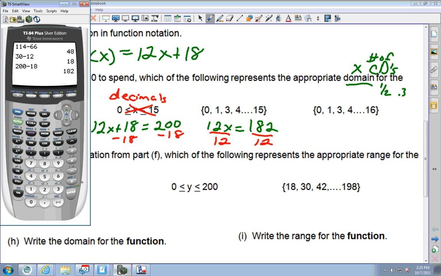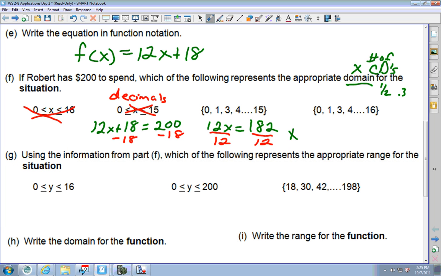Let's press divide by 12 and press enter. I get 15.1667, so x equals 15.1667. Well, if I go up to 16, that's going to cost me too much money, because 12 times 16 plus 18 is going to be over the $200.